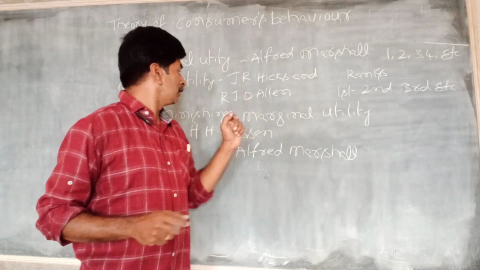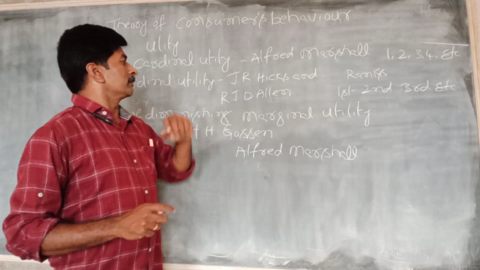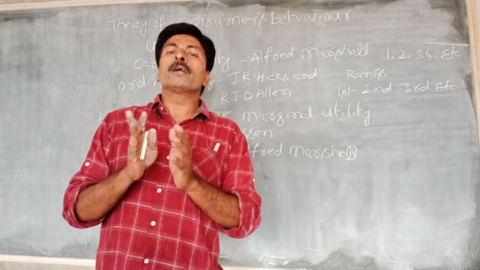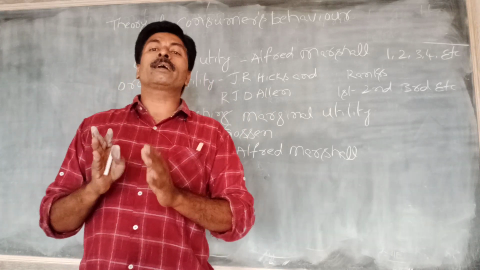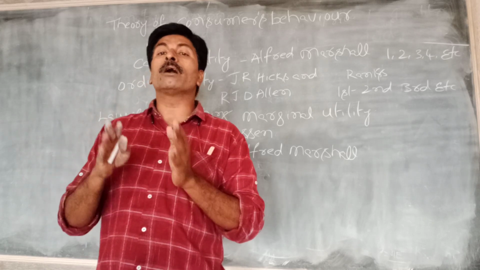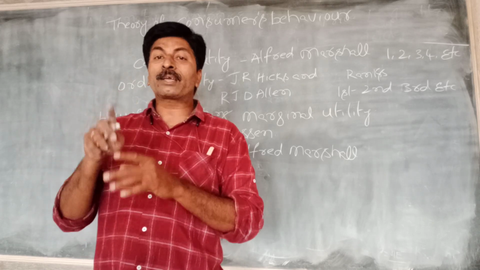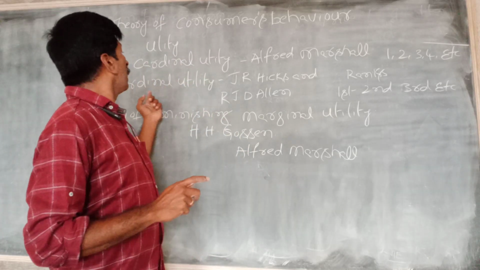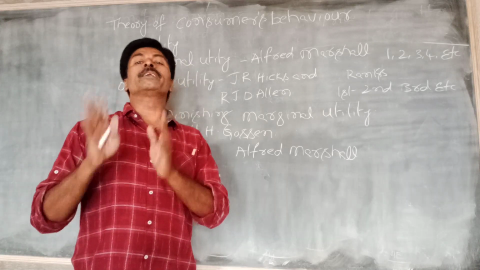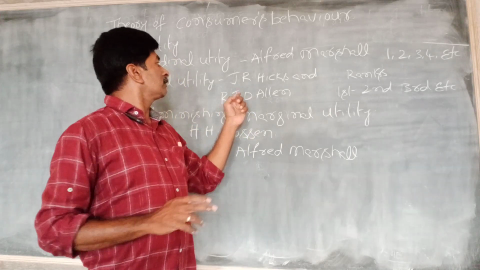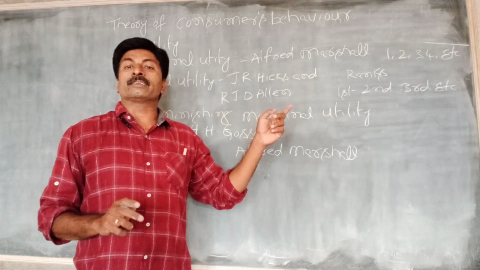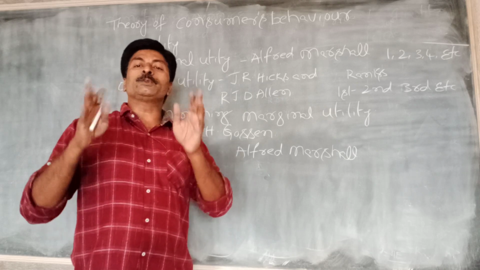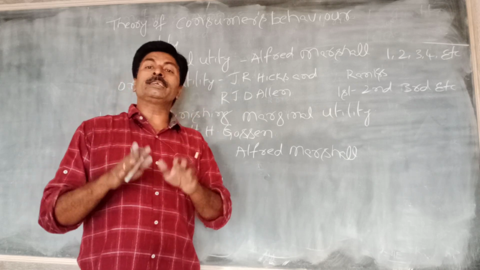Later, J.R. Hicks and R.J.D. Allen criticized that cardinal numbers are not useful to measure utility, because utility is a subjective concept. You can't measure utility numerically. They explained another kind of numbers, known as ordinal numbers or ordinal utility. We can't measure utility numerically, but we can measure utility through ranks.